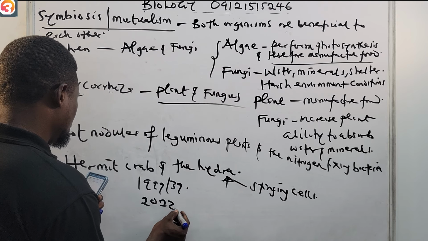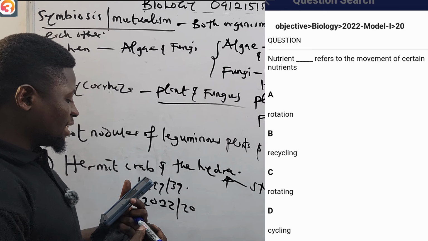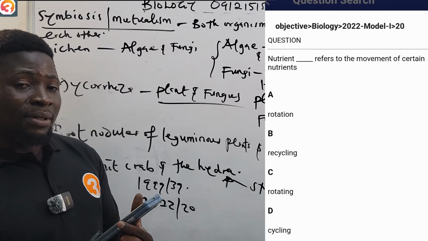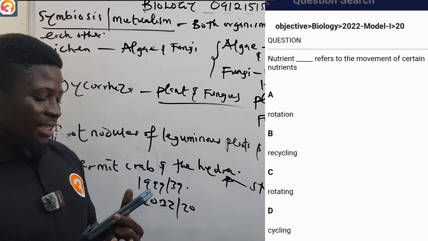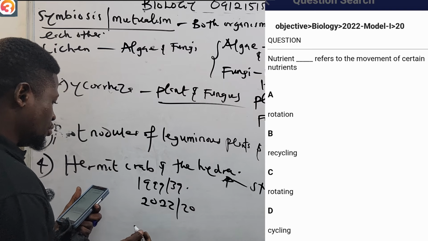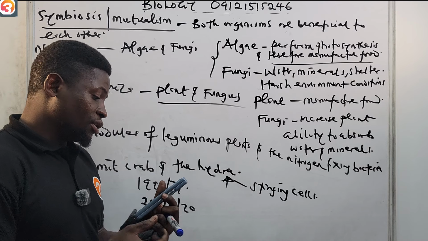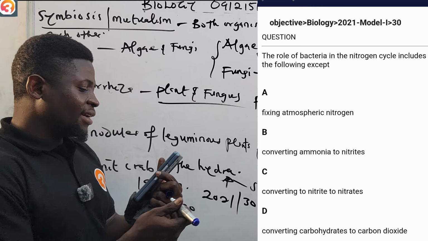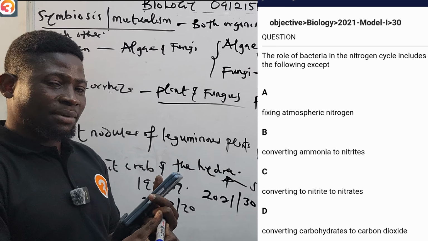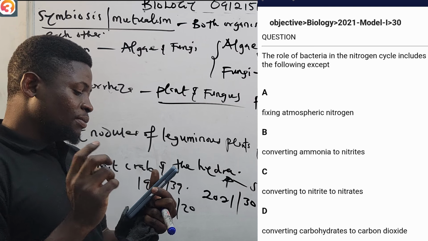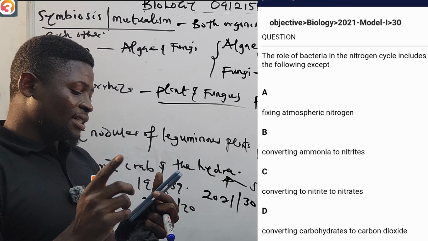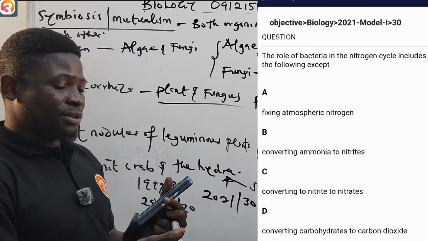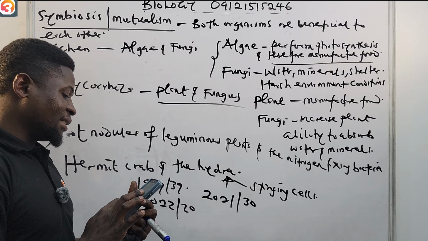Now we have 2022, number 20. They say that nutrient dash refers to the movement of certain nutrients. A, rotation. B, recycling. C, rotating. D, cycling. Somebody will go and choose recycling there. You're on your own. Tell me the answer in the comment section. Then we also have 2021, number 30. They say the role of bacteria in the nitrogen cycle includes the following except: A, fixing atmospheric nitrogen. B, converting ammonia to nitrite. C, converting nitrite to nitrate. D, converting carbohydrate to carbon dioxide. You should know which one is wrong there. Tell me the answer in the comment section.